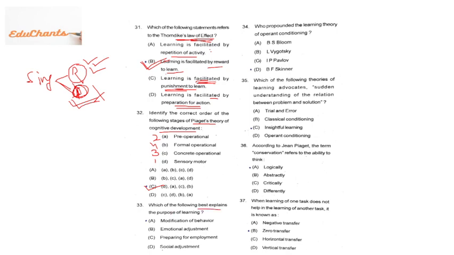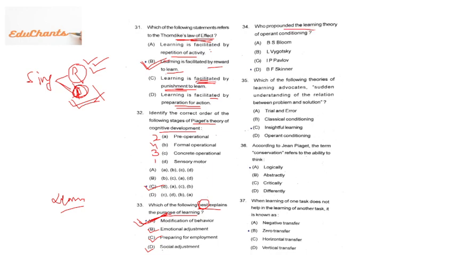Then 33rd. Which of the following best explains the purpose of learning? What is learning? What do we learn? Emotional adjustment. Yes, it is emotional adjustment. Preparing for employment. Yes, we learn because we want to be employed. Social adjustment. Yes, I want that also. But the question is what best explains. Best explains means modification of behavior. So the answer will be A, modification of behavior. Simply, learning is the modification of behavior.